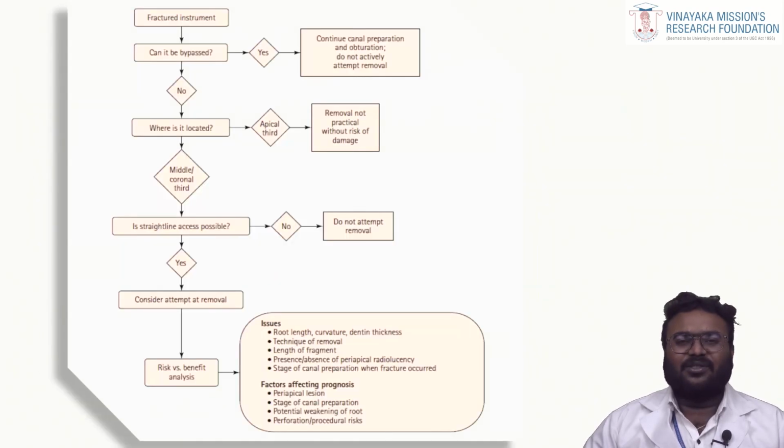So this is a basic flow chart of how I will go with my treatment plan. Whether the fragment can be bypassed, I will go for a bypass. Then I will create a space alongside the fractured instrument and complete my fractured instrument management. If the segment cannot be bypassed, then you have to go by where it is located. If it is located in the apical third, well and good. If there is no apical pathosis and the patient is asymptomatic, I will continue with observation and complete my treatment procedure. In case it is in the coronal or middle third, then I will look for whether I can access the instrument in a straight line.